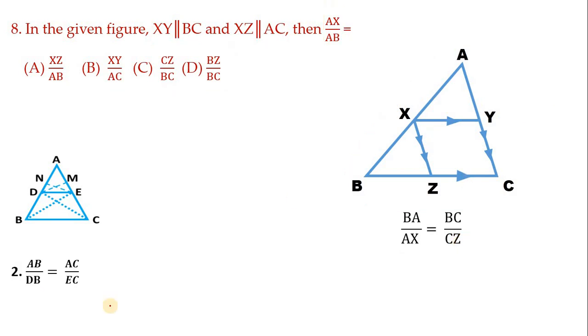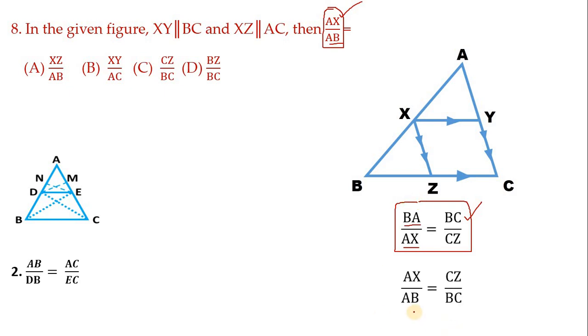So after this, see actually in this, which ratio they gave. In that AX is in numerator, AB is in denominator. But here what we have got, in that AB is in numerator and AX is in denominator. Hence this full ratio, write it in reverse way. I mean exchange numerator and denominator for both, for the left hand side as well as for the right hand side. So we get this. Now I hope you got the answer. So our answer is CZ by BC. Now option C is correct. So this is quite confusing. So practice well, you'll get it. Next let us move on to another one.